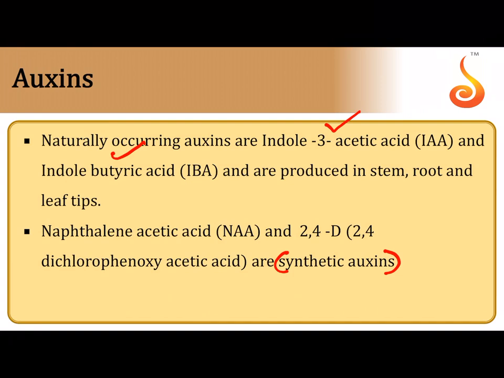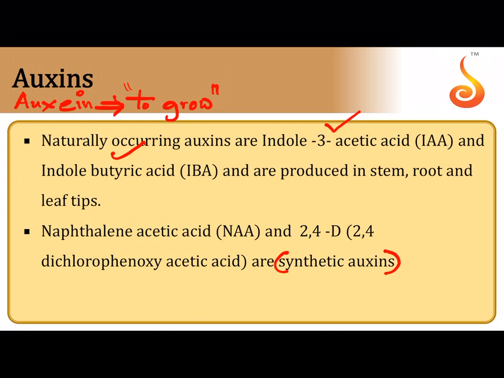And you will be surprised to know that auxins was first identified in human urine. The term auxin is derived from the Greek word auxine. Auxine means to grow, and like I said, auxin was first isolated from human urine. You will be surprised to know it's a plant hormone. How do we have it in our urine? Obviously, we eat plants, isn't it?